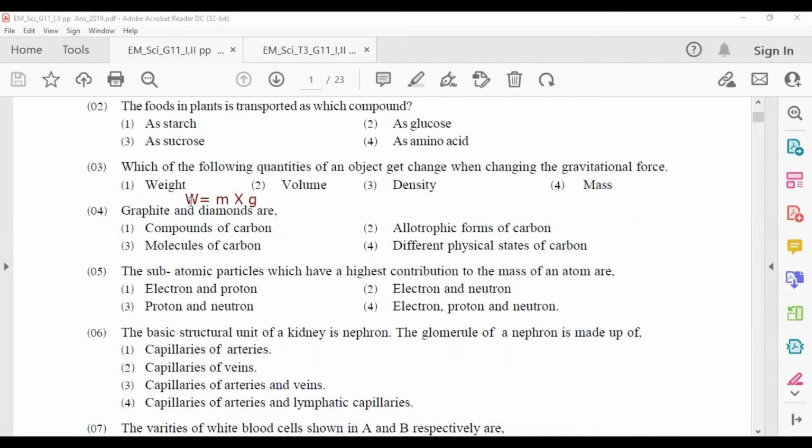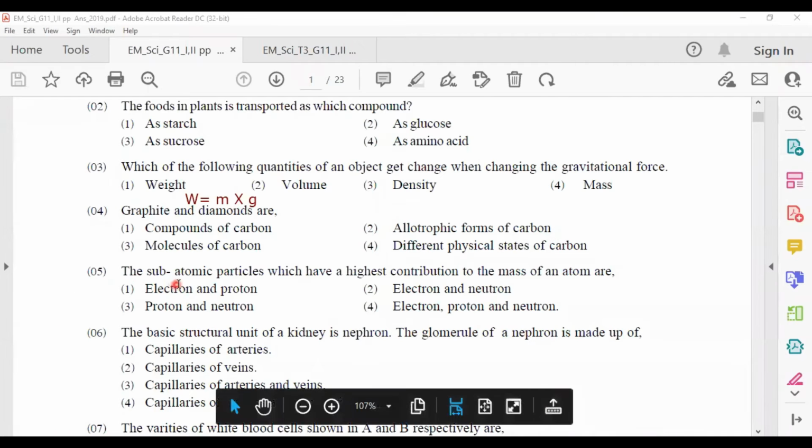Answer number 1. Graphite and diamonds are, answer number 2, allotropic forms of carbon. Allotropic forms are different structural forms of carbon.